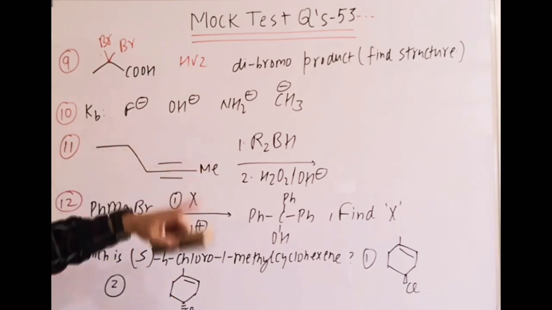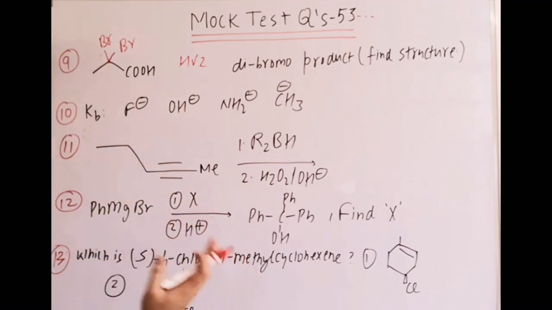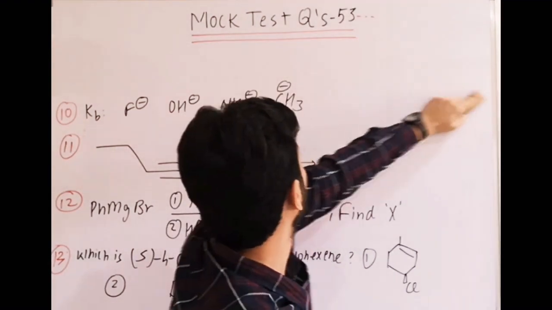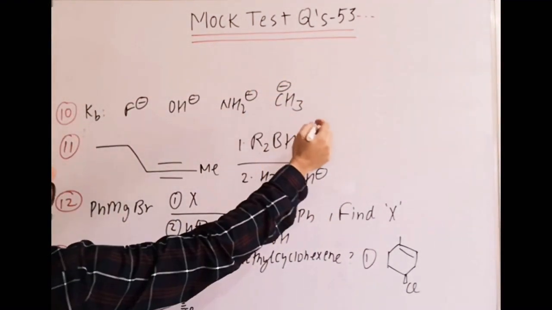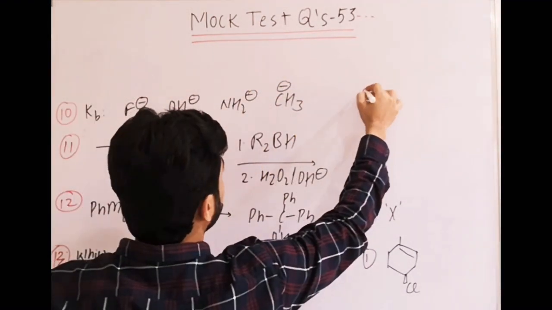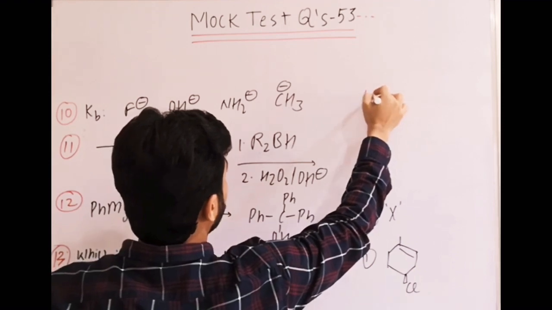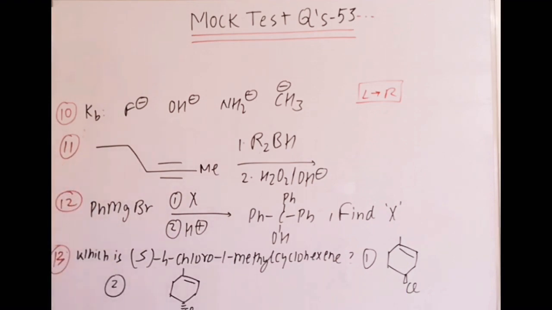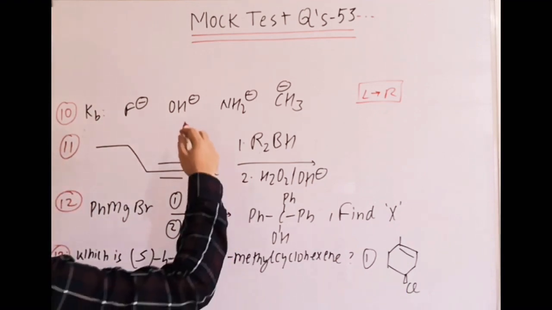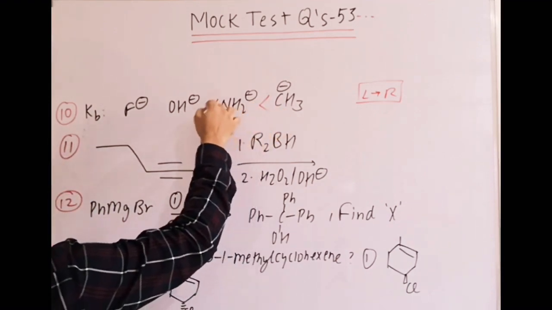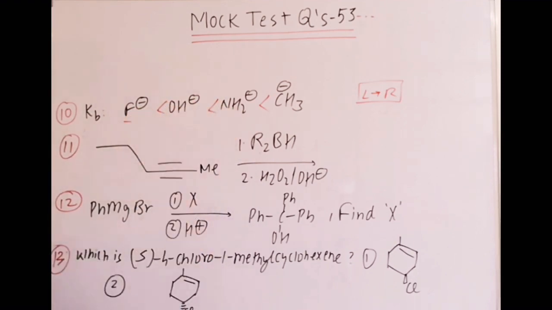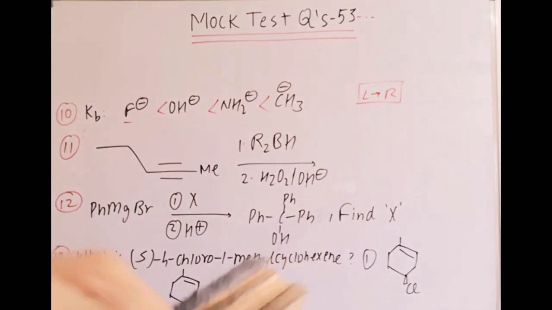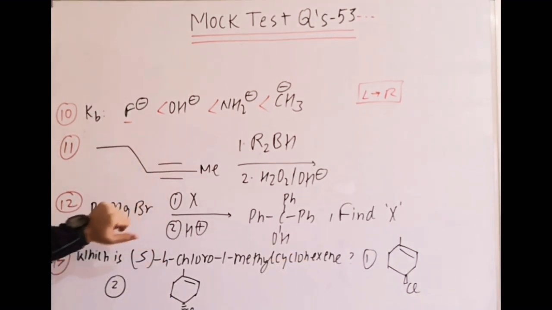Next question is basic strength order among them. Try this question, and then listen to the answer which I am mentioning. It is along the period trend. Along the period from left to right, electronegativity increases and basic strength decreases. So CH3 minus is maximum, then N, then O, and the least basic will be F minus. This is directly covered in the quick revision videos of GOC. In notes also it is covered.